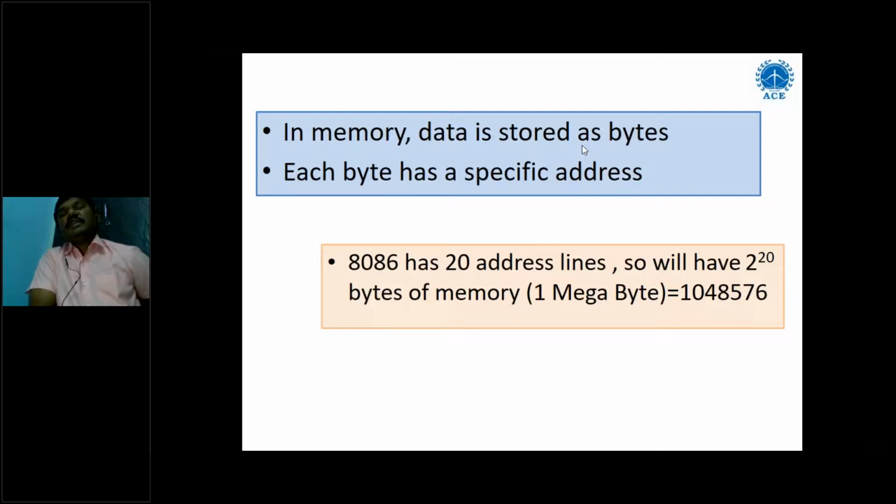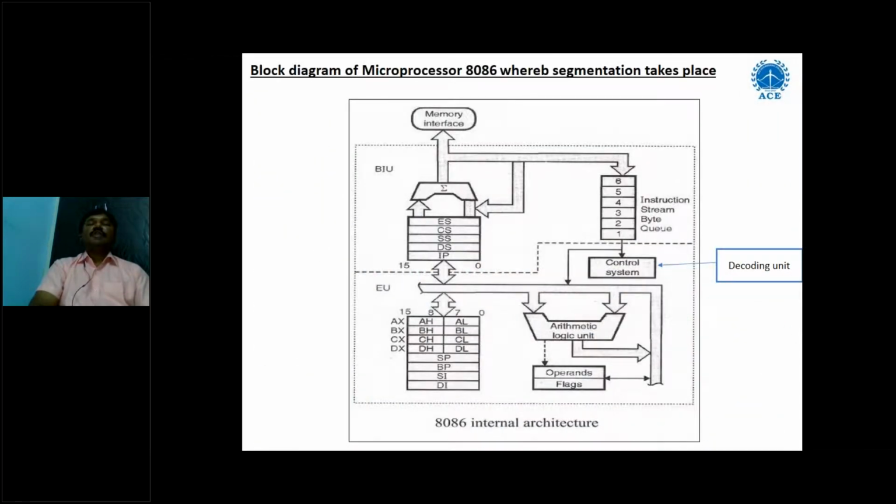So how many addresses are available in 8086? The address space of 8086, or of any processor, is not infinite. It has a limitation. 8086 has 20 address lines, so with these 20 address lines you can have 2 power 20 bytes of memory. This 2 power 20 bytes is equal to 1 megabyte, which is 1,048,576 bytes of addresses. This much memory is available in the 8086 microprocessor. This is the block diagram of 8086 where segmentation takes place.